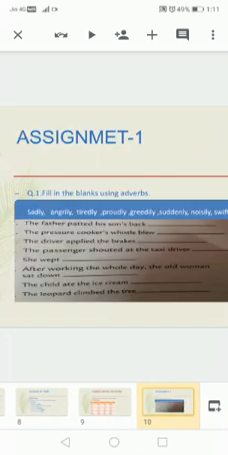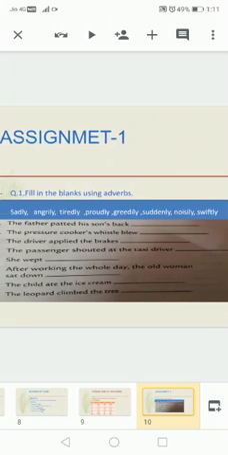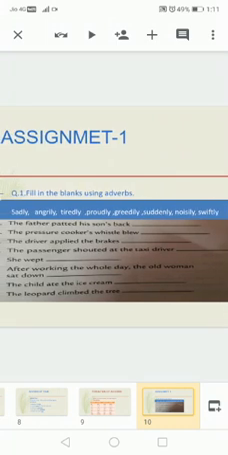Now we have learned what is adverb. So let us do an assignment also. Fill in the blanks using adverbs. Words are given here. Adverbs are given to you: sadly, angrily, tiredly, proudly, greedily, suddenly, noisily, swiftly. Now you have to write the proper adverb in the proper blank. Okay, this is your assignment.